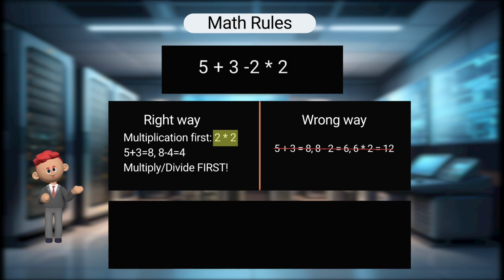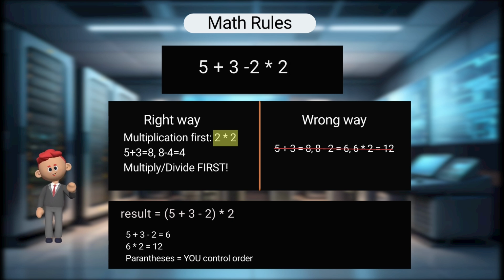If you want to change the order, use parentheses. Result equals, open parenthesis, 5 plus 3 minus 2, close parenthesis, times 2. Now Python does the parentheses first. 8 minus 2 is 6, then times 2 is 12. Same answer here, but parentheses give you control.